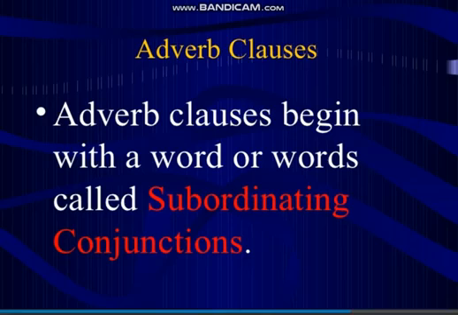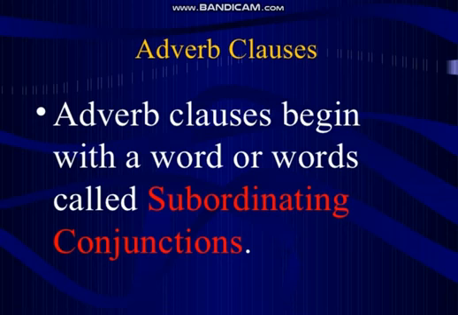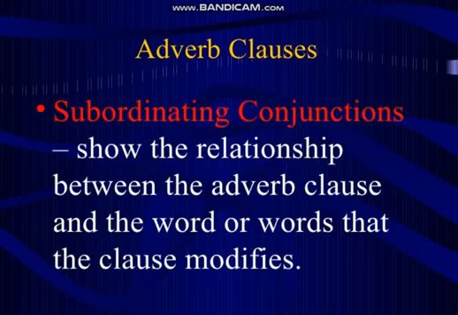Adverb clauses mainly consist of these subordinating conjunctions. Subordinating conjunctions show the relationship between the adverb clause and the word or words that the clause modifies. Similarly, what's the function of subordinating conjunctions? It shows the relationship between the adverb clause and the main clause, or the verb or the words which are modified by this adverb clause. So it shows the relationship between these two.